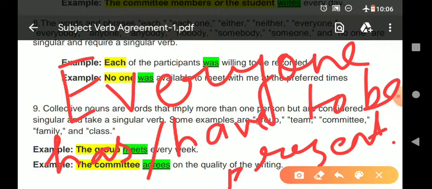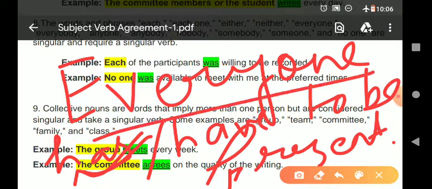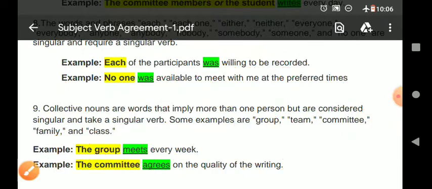I know you are getting the answer, but you can't speak right now. I am asking only. Everyone has or have to be present. Which one is correct? Has is correct, have is wrong. Grammatically it is wrong, but you must have seen so many persons use this, everyone have to be present, but this is wrong. Everyone has to be present because everyone is considered as a singular word, so verb should also be singular.